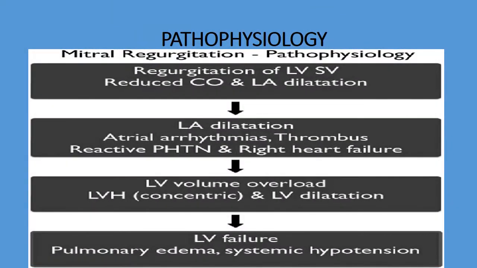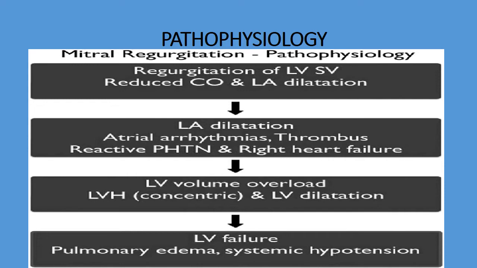Coming to the pathophysiology, regurgitation of left ventricular systolic volume will reduce the cardiac output, and it will cause left atrial dilatation. This left atrial dilatation will cause atrial arrhythmias, the occurrence of thrombus and reactive pulmonary hypertension, and leads to right heart failure.